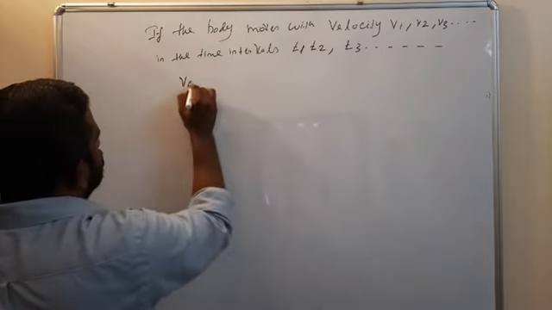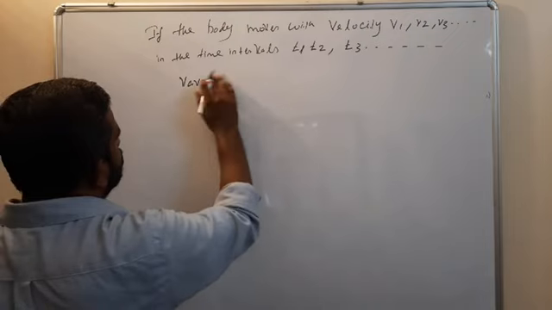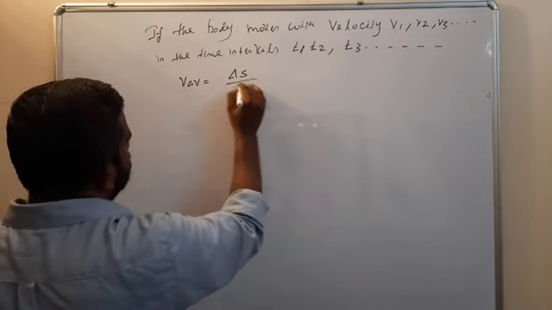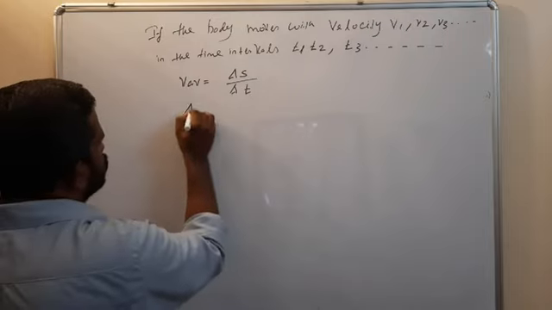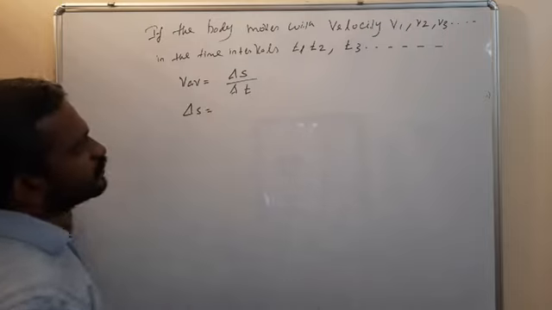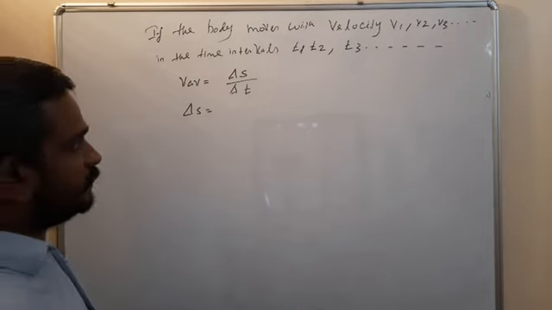VAV is equal to delta S by delta T. Here the distance is not given.